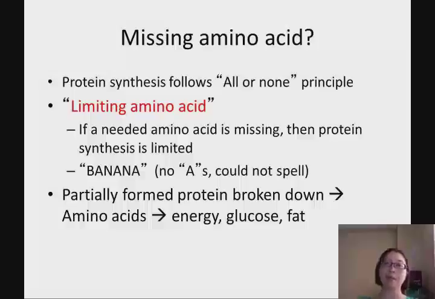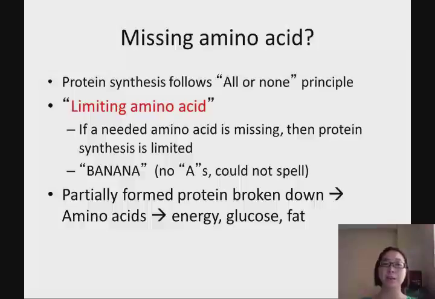The rest of the hormones that you have to know are all made from proteins. Our protein synthesis follows one important principle that is called the all or none principle. This is really important, because in our body, when we do not have an adequate amount of those essential amino acids, our body is not going to make the protein. Say you want to make insulin, but because you are missing one essential amino acid, you are not going to make insulin. You are actually making another kind of protein, which is more detrimental to our body.